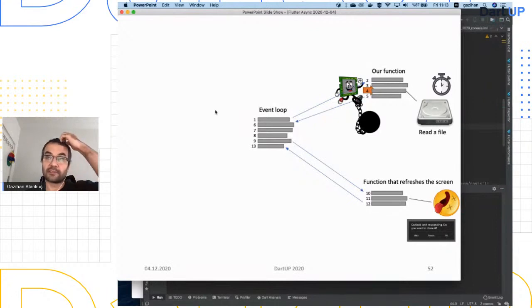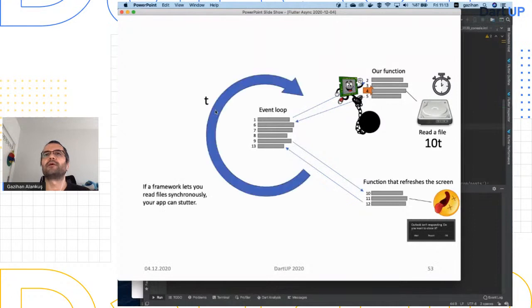And in Dart and Flutter, even file system operations are all async, so they don't let you hog this single thread, which is a very valuable resource. Okay, because reading a file, if the event loop ticks 60 times per second, you lose a lot of frames if you actually stop for the file system operation. So you also do that asynchronously.